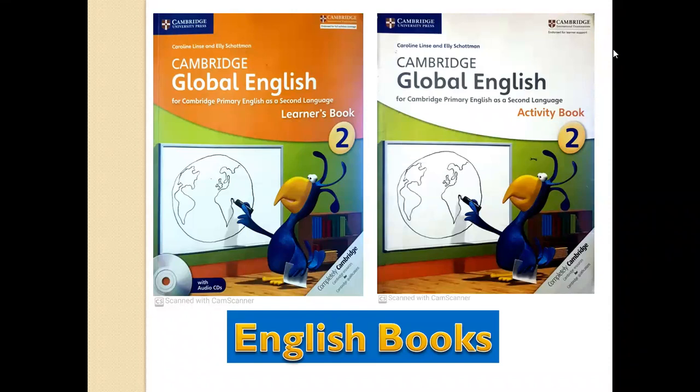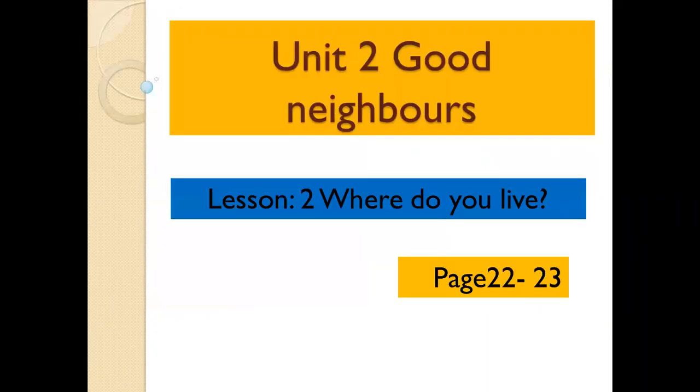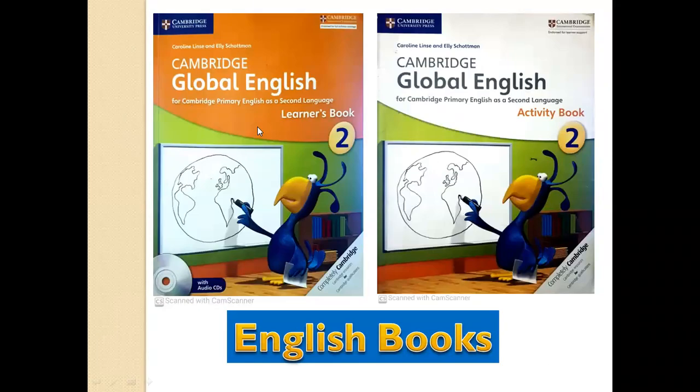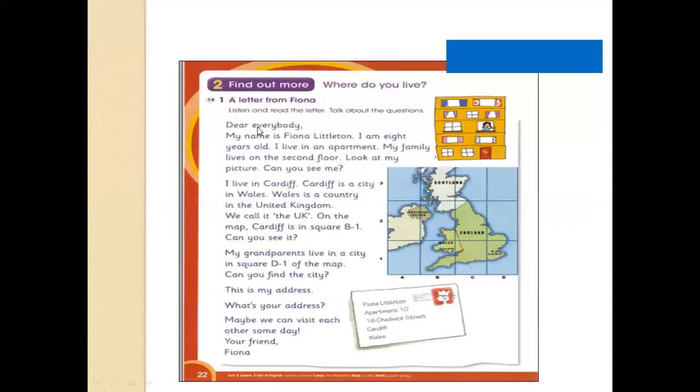Today in English, we are going to study our Unit 2 and Lesson 2. The name of our Unit 2 is Good Neighbors, whereas Lesson 2 is Where Do You Live? It is on page number 22 and 23 of your English learner's book.